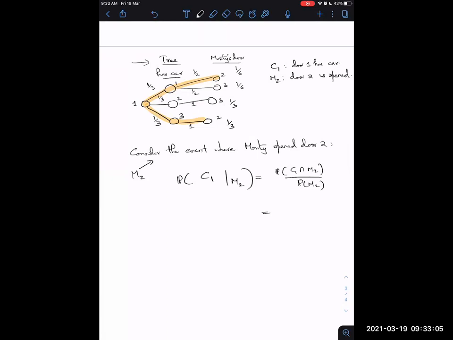And you can just look at the tree and tell me the answer. So what is the numerator? Can someone tell me what is the numerator? Right. And can someone tell me what is the denominator? The numerator is right, it's 1/6.